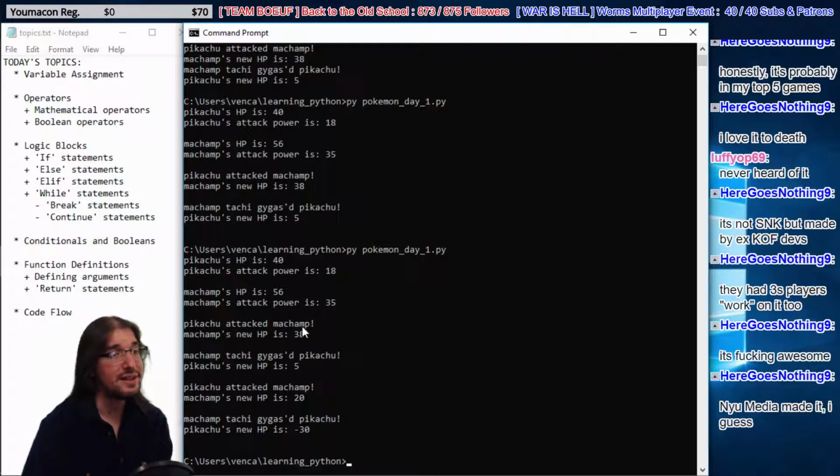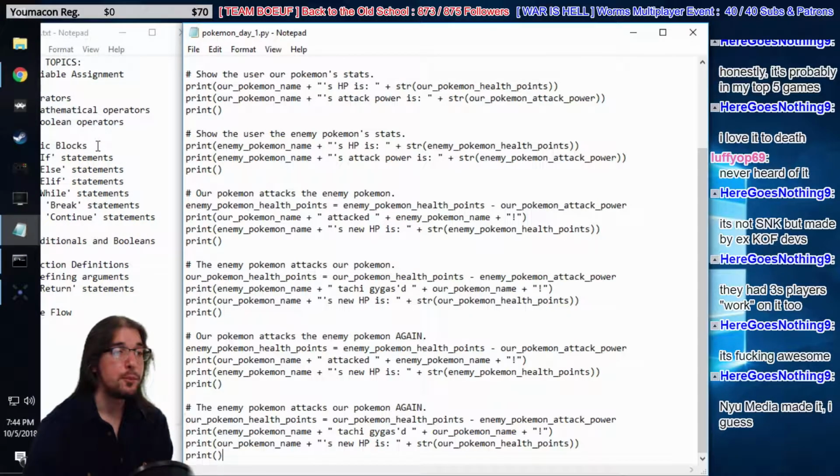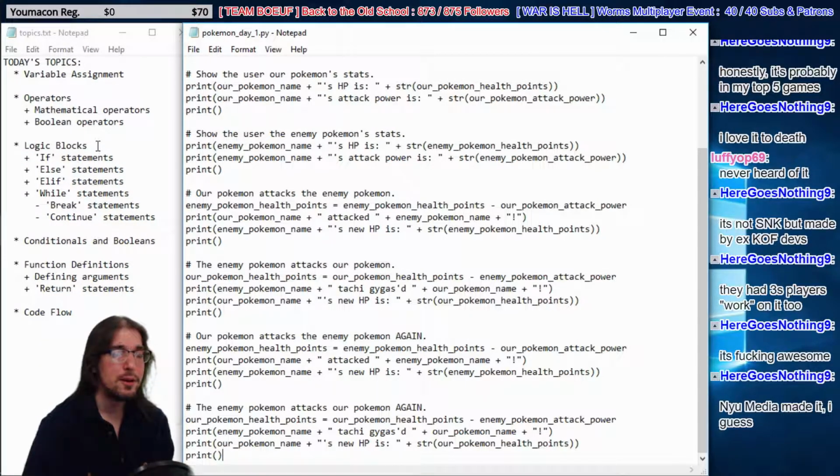So the first time he did 18 damage, he got 38 left. Now he did 18 more damage. Machamp has 20 health left. Then Machamp attacks Pikachu, and he has negative 30 health. This guy's dead. He's super dead. He's a squash. He's a pancake. He's a bloody streak on the pavement now. Poor Pikachu, right? But why?